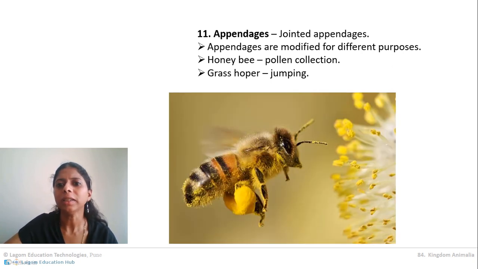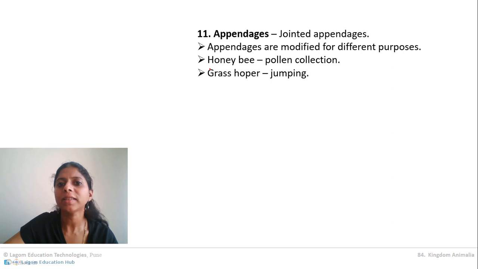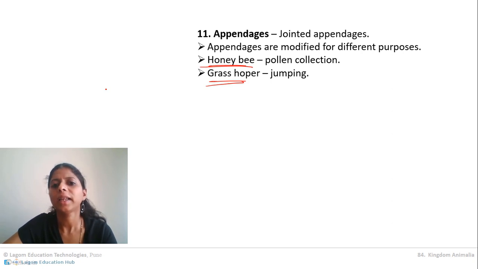For example, in honeybees, the hind legs are modified for pollen collection. They collect pollen grains and help convert them into honey, as well as spread those pollen grains from one flower to another flower, which helps in cross pollination. Likewise in grasshopper, it jumps, so its appendages, that is legs, are modified for jumping. Here in honeybee, they are modified for the collection of pollen grain. In the case of cockroach, they are modified for running. In case of prawns, they are modified for swimming. Likewise, different modifications of legs are observed.